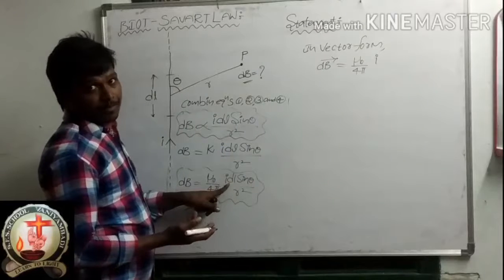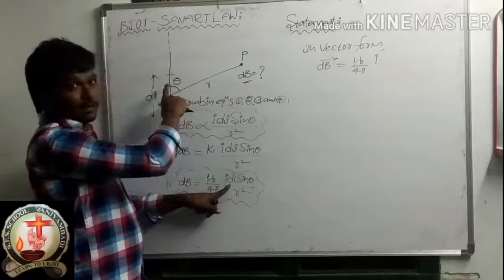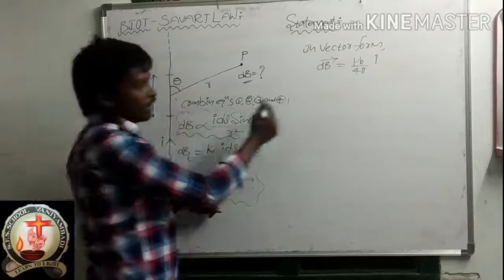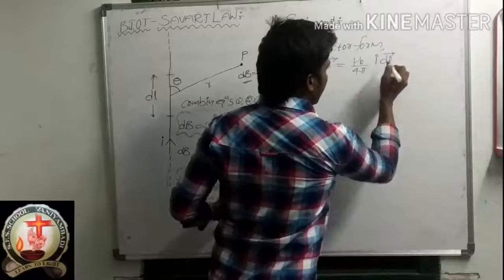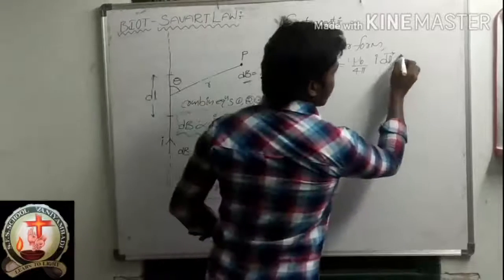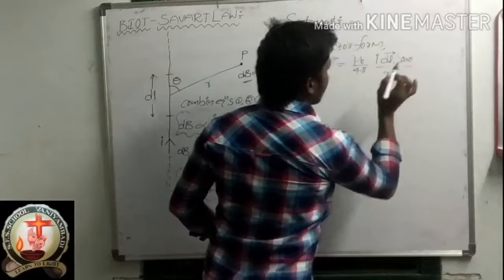Whenever you are writing this expression in vector form, dl is length, so it is a vector, so we have to write dl bar, and sin theta is sin theta only, sin theta by r square.